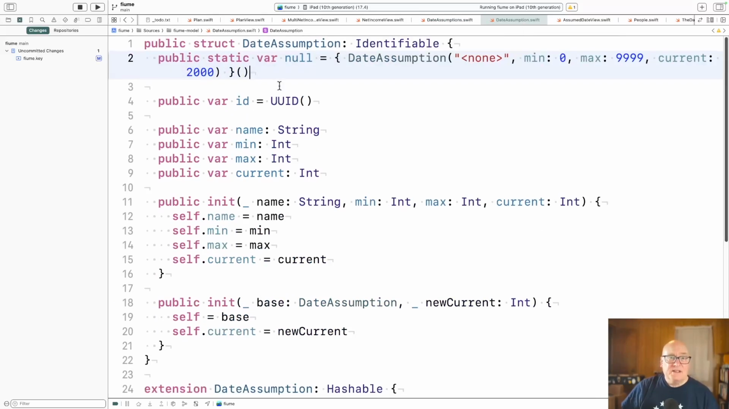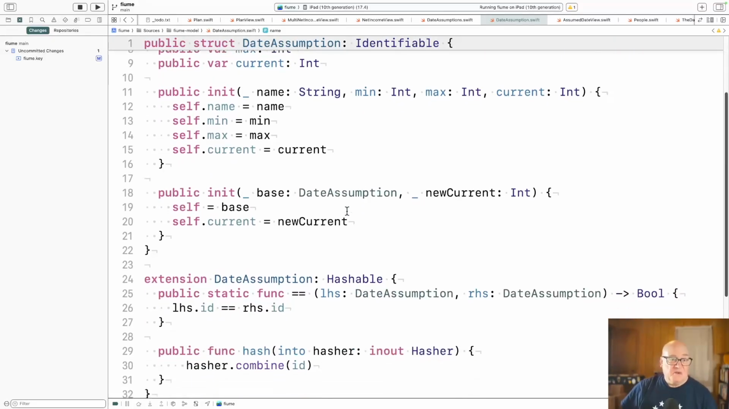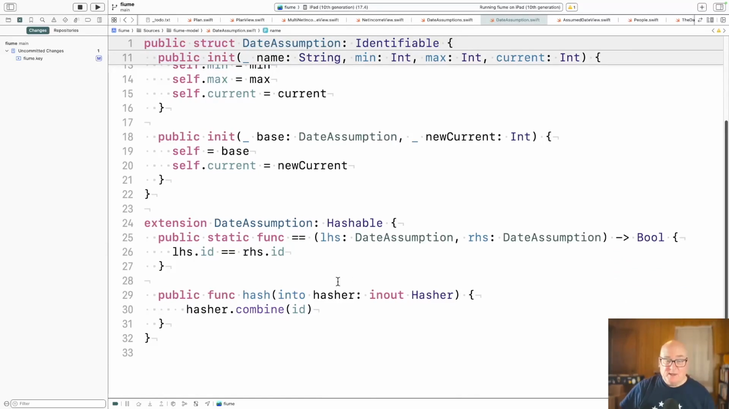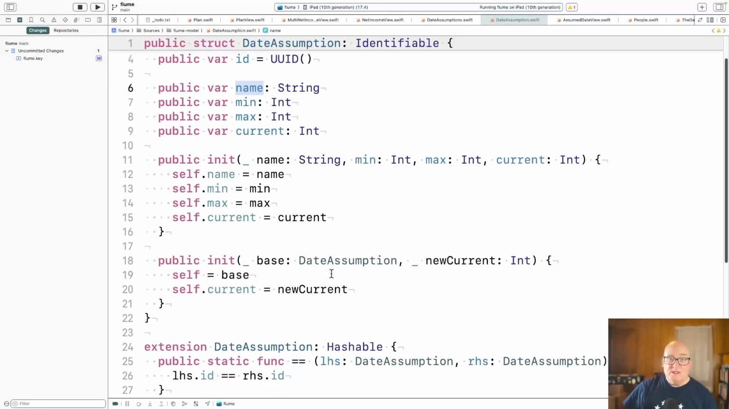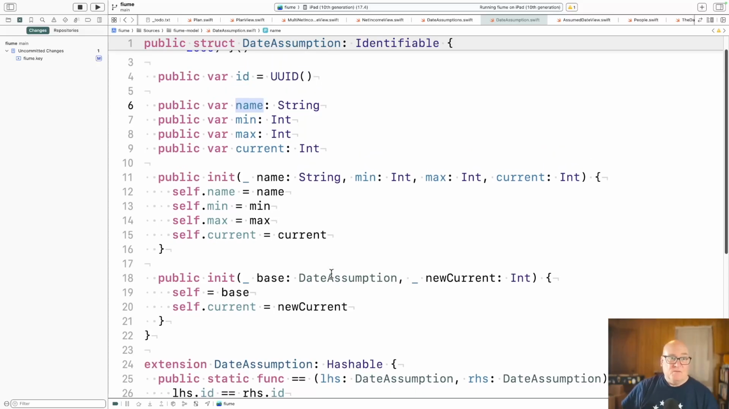All right, and then the data assumption, there's really not much to it. The core of it, it's really just a data bag at this point. I mean, it has an ID, so you can track it on screen. It's got a name, like death date, and it has min, max, and current values. I've just left them as ints for year numbers, and that's really all there is to it. You can hash them, so we can put them in the view, and the view needs a hash sometime, but really it's just holding that value, and we can update it with a new current value. So that's pretty straightforward, very simple.